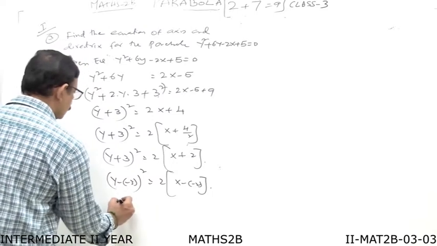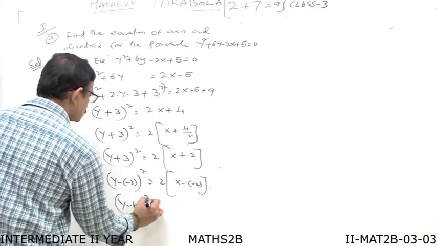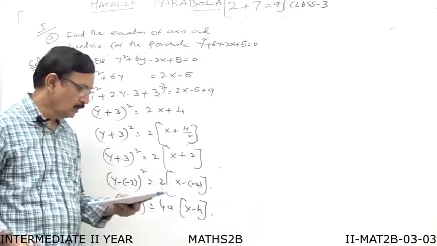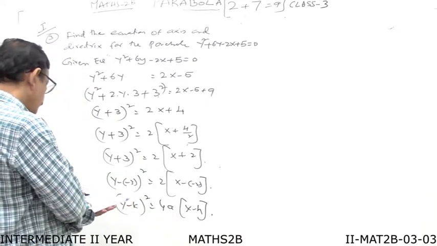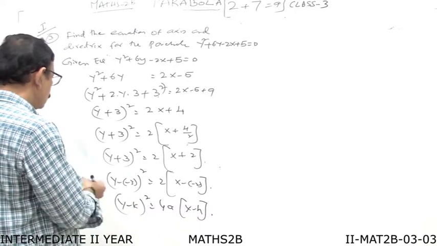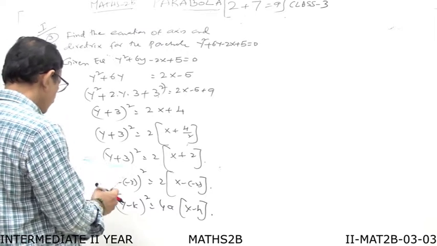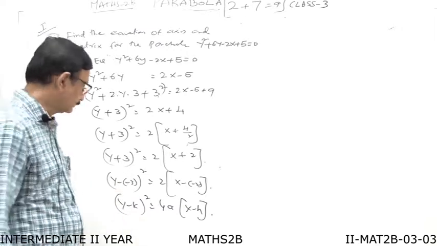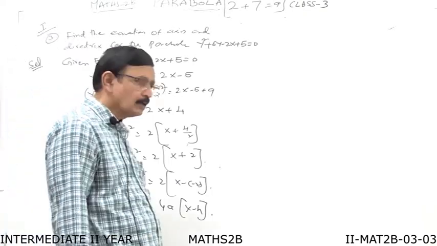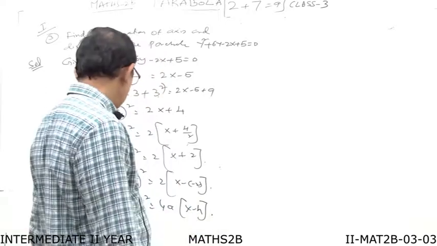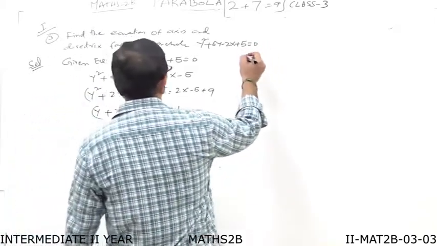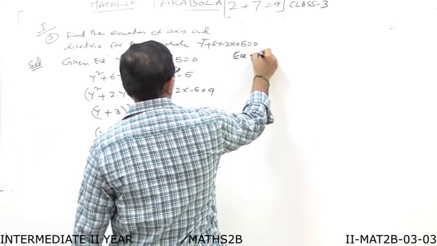So this is the form (y minus k) whole squared is equal to 4a into (x minus h). So far, we have converted the given equation into standard form. In this one, what do we want? We want the equation of the axis.